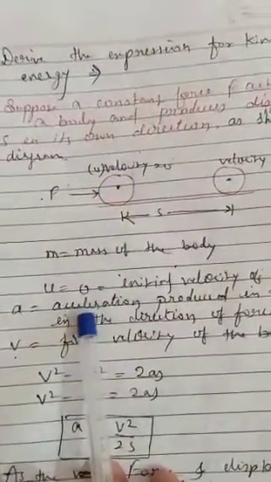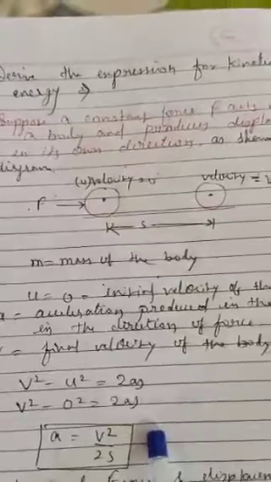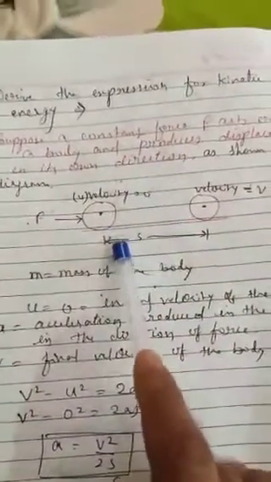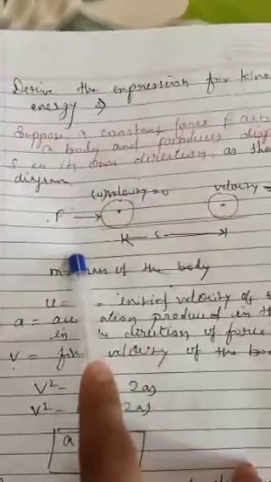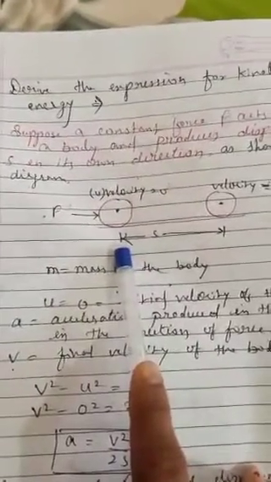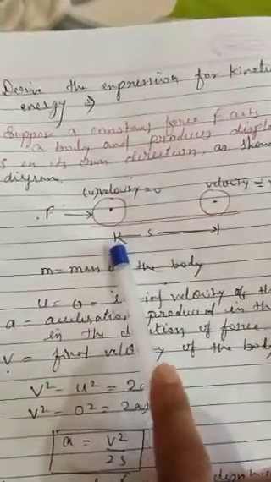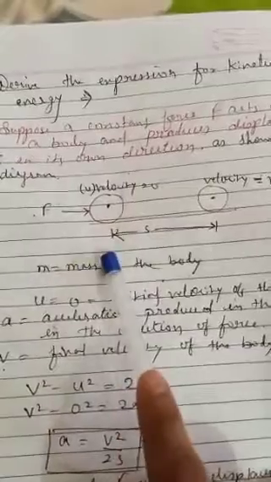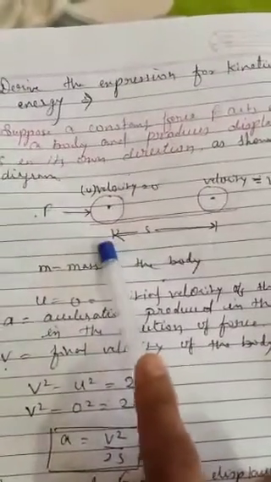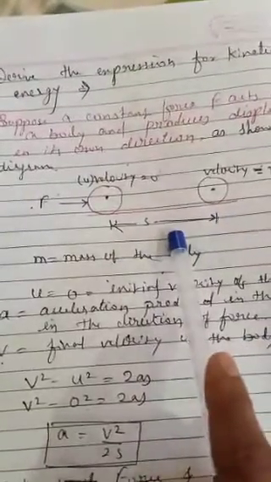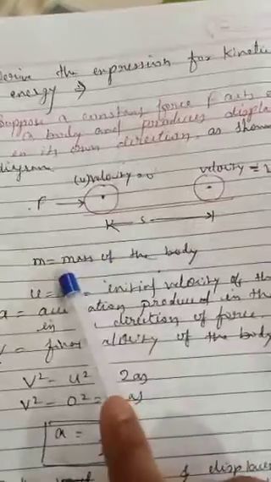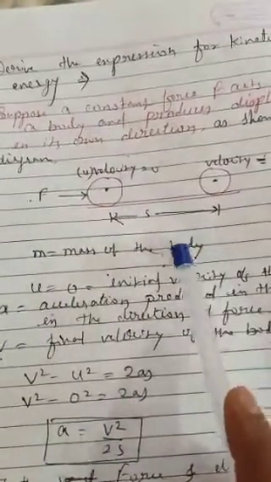Derive the expression for kinetic energy. You have to find the expression for kinetic energy. It is just a simple method. Suppose an object starts from rest, its initial velocity is 0 and final velocity is v, and it covered s distance, and the mass of the body is small m and the acceleration of the body is a.